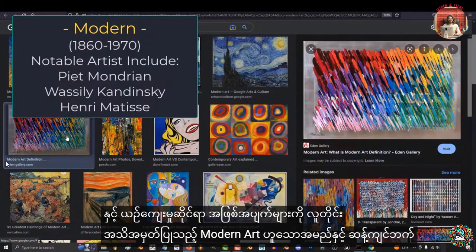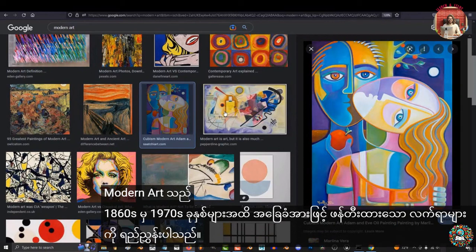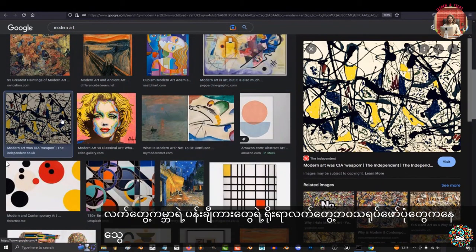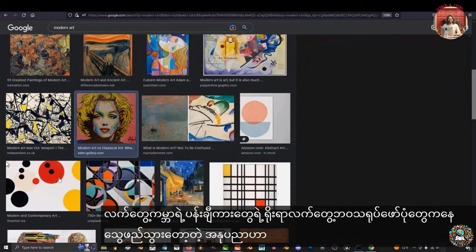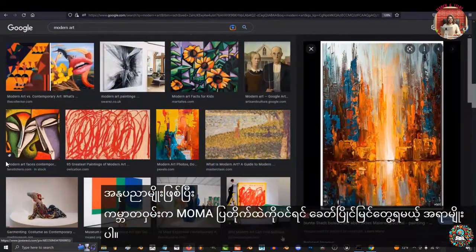Modern art. Contrary to the name, modern art refers to work created from the 1860s to the 1970s. Basically, it refers to art that started to deviate from the traditional real-life depictions of paintings of the real world. Generally, it's much more experimental and colorful. This is the kind of stuff that you'll see if you walk into any MoMA museum around the world.